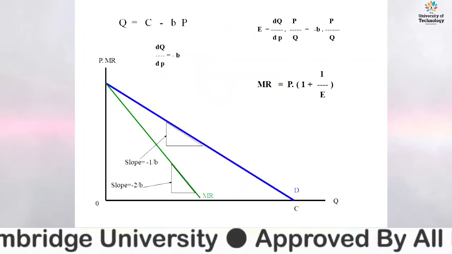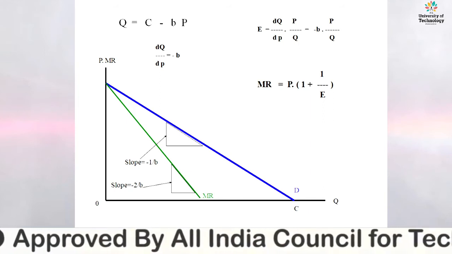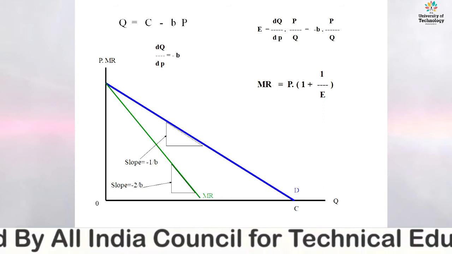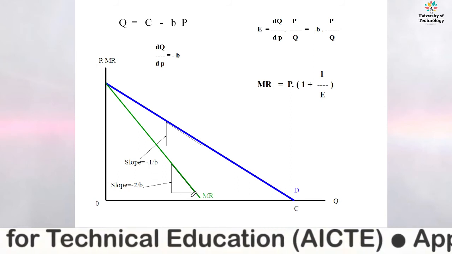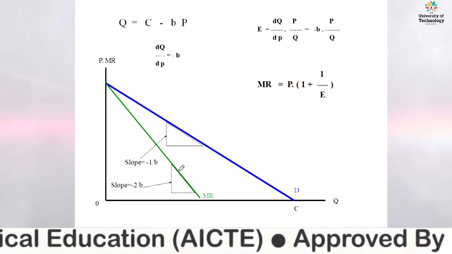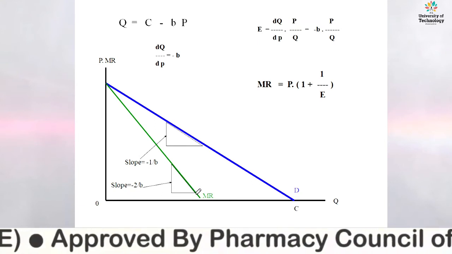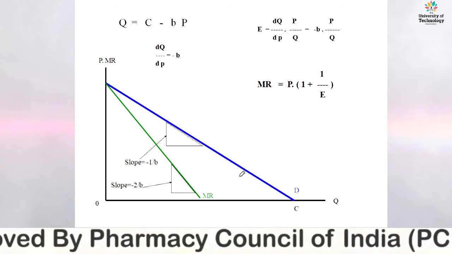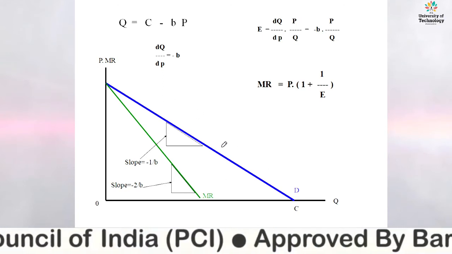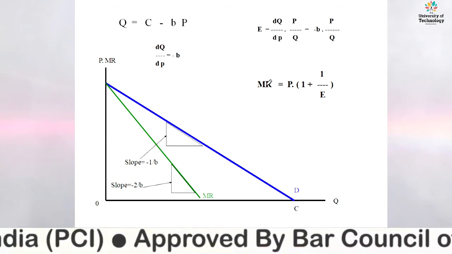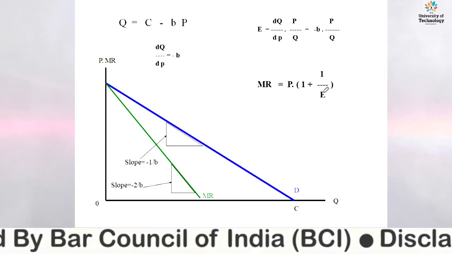Fine. To simplify this, the slope is represented by minus 1 by B, and another slope is represented by minus 2 by B, which represents marginal revenue. And the quantity demanded for this is represented here by this slope, the blue line. Then the marginal revenue is represented as P into 1 plus 1 by B.